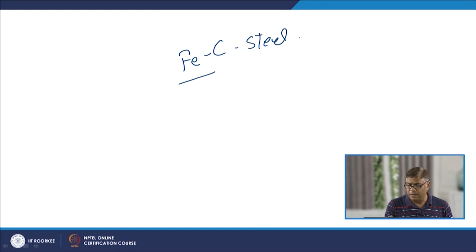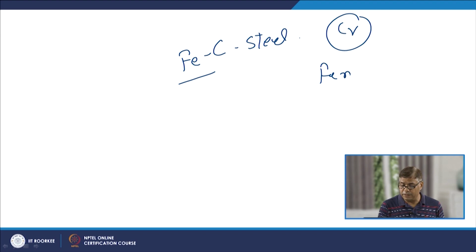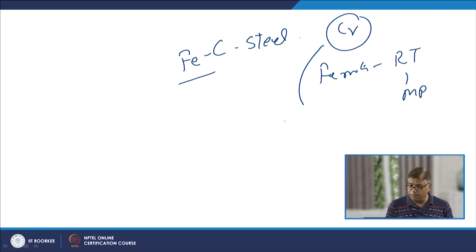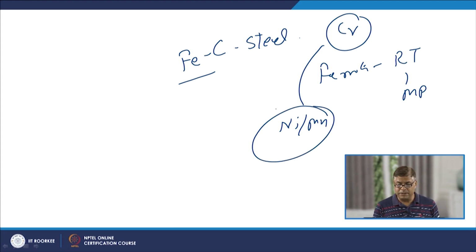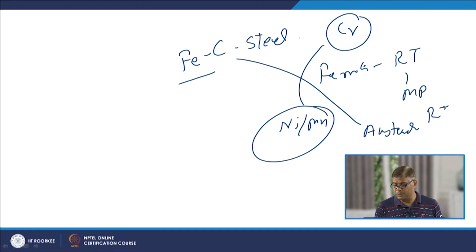When ferrite stabilizers are present in large quantity, like chromium in larger quantity, then we may have ferrite throughout from room temperature to the melting point. When nickel and manganese, which are austenite stabilizers, are present in the steel, they lead to the stabilization of austenite from room temperature to the melting point.